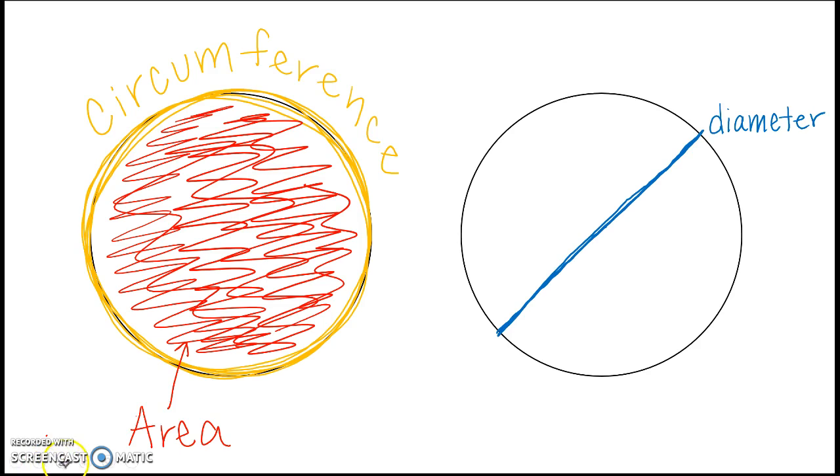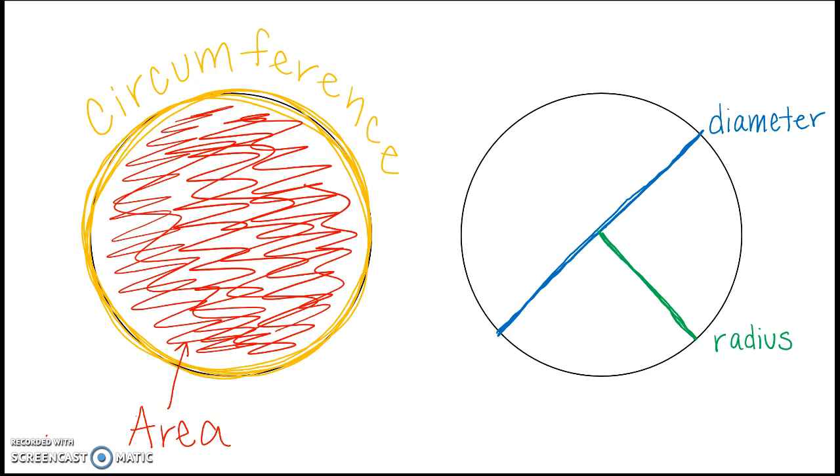Okay? Now you're going to get your green marker. And so you went to lunch with your best friend. Your best friend already ate all their pizza, and you still have your half left. And another friend comes along, and they want some pizza too. So you're going to cut your half in half again. So we're going from the center to the edge of the pizza. That is called the radius. R-A-D-I-U-S.